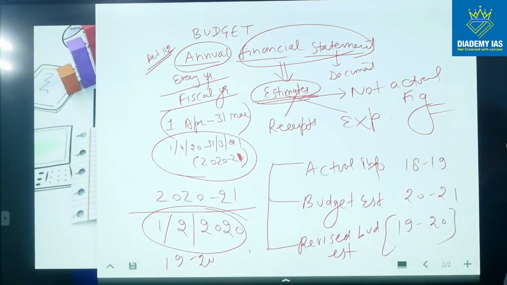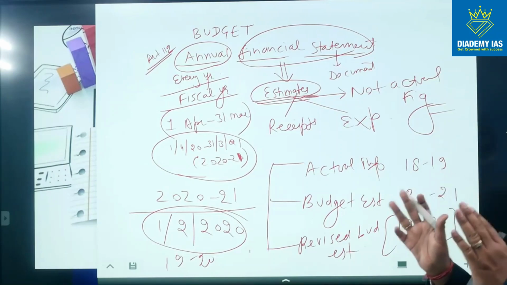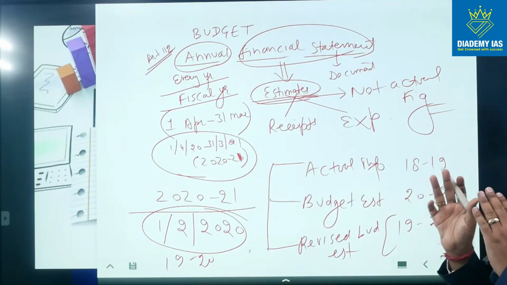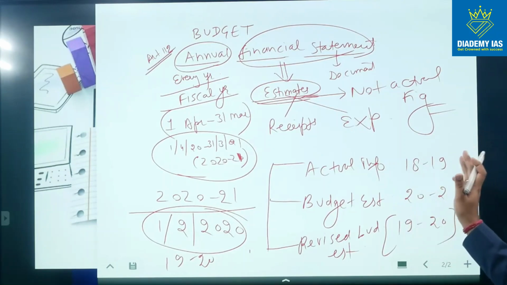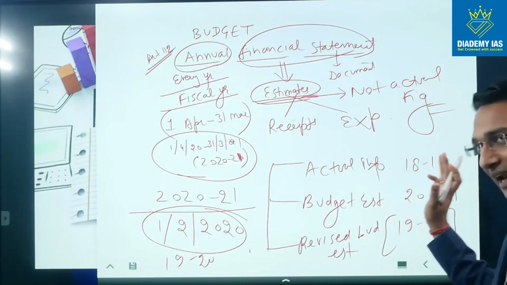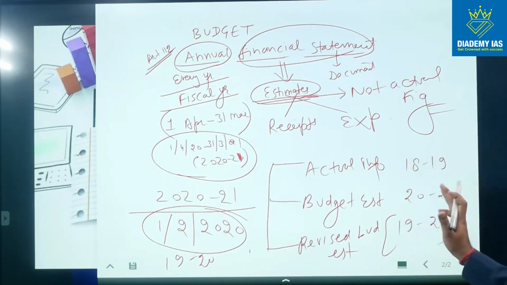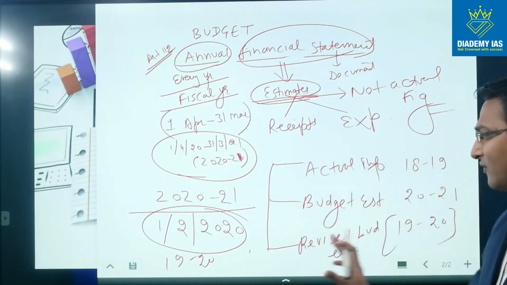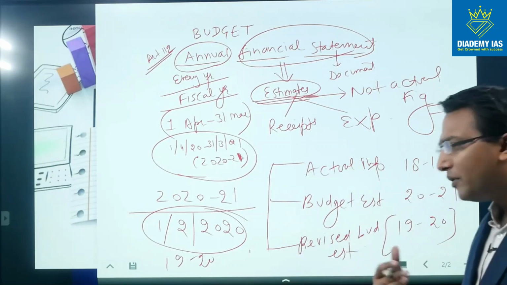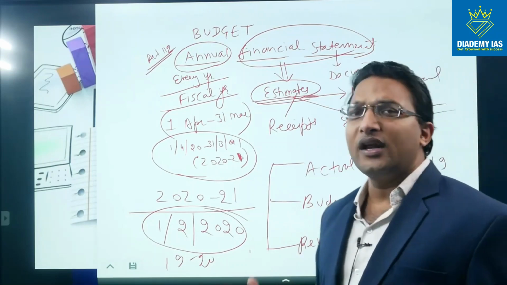So for example, we talk about the health expenditure. So budget के अंदर wherever there will be the health expenditure information, three information will be given, that how much was the actual expenditure on the health during the 2018-19, how much we are estimating for the next year, and for the ongoing year, for the current year, how much budget we are estimating on a revised basis.